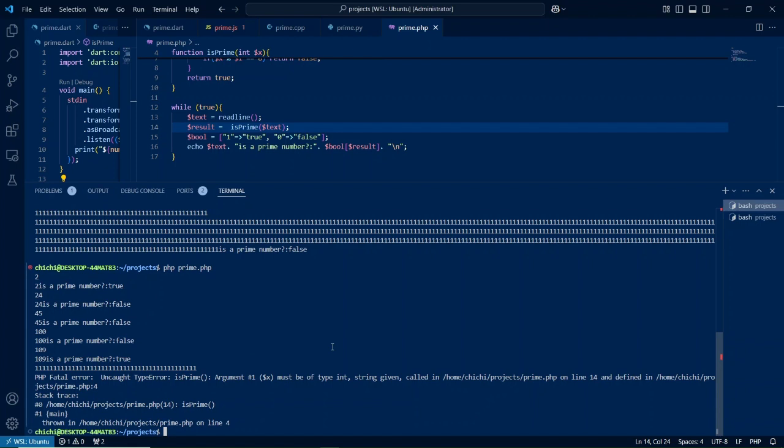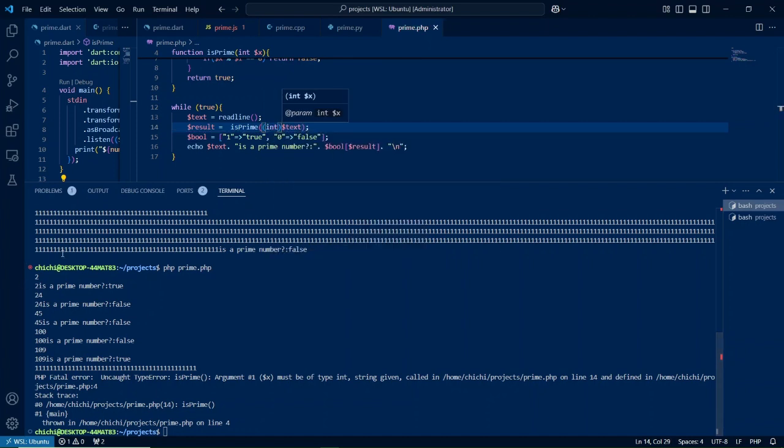The error implies that the argument must be of type int and a string was given. So you guys do tell me, how was it possible for small numeric strings that PHP could actually perform a cast? At least that's what I'm sure of. But when you have very large numbers, it fails until you perform an explicit cast. I would like to hear from you guys.